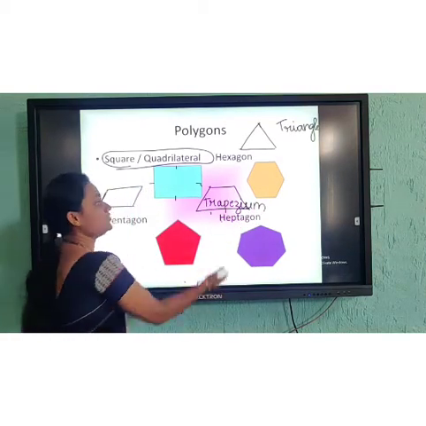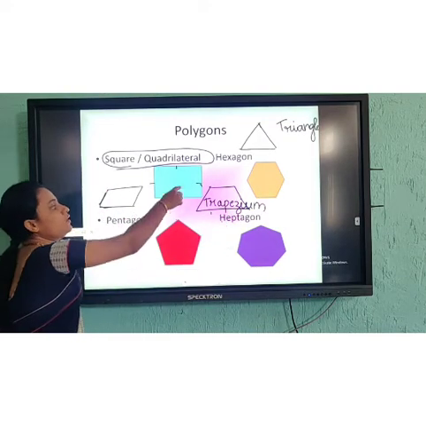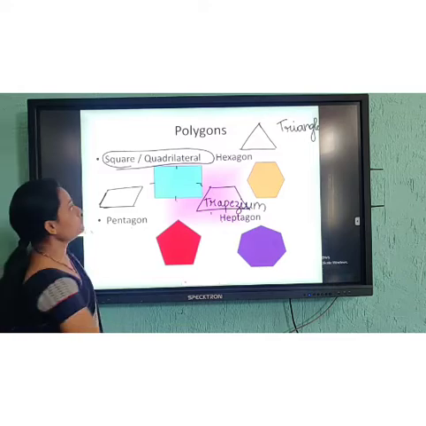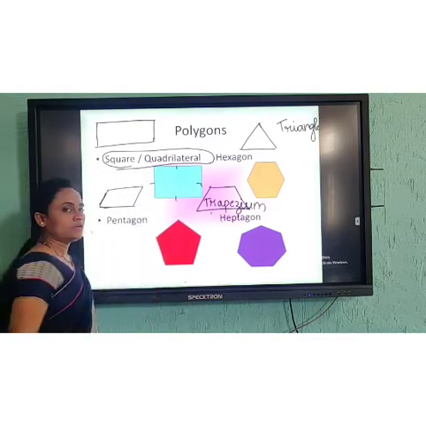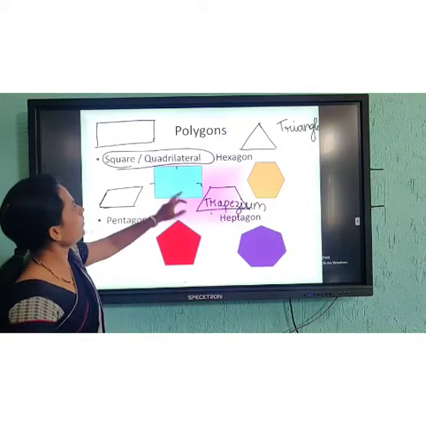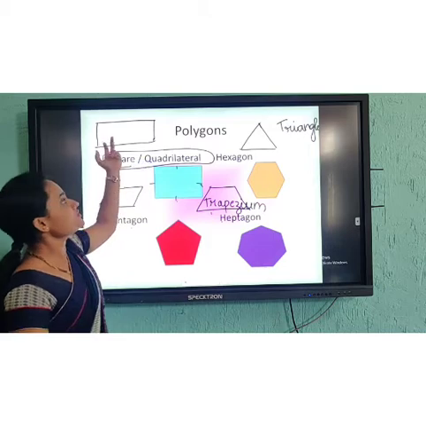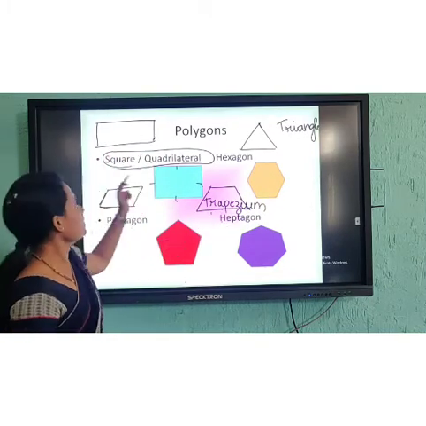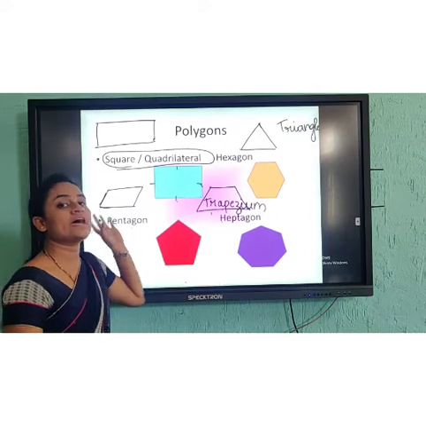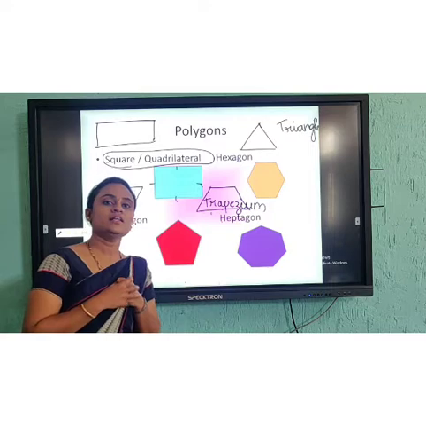There is a property why we call it a trapezium, why we call this a parallelogram, why this is a square, and this is a rectangle. I think you all know the difference between the square and the rectangle.